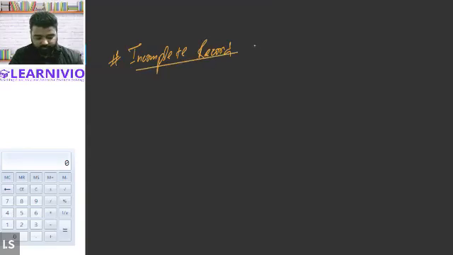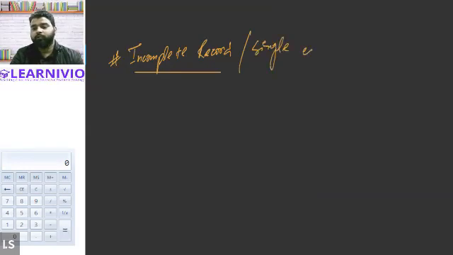What do you mean by the term incomplete record, or you can say single entry system? So what is single entry system, or what is incomplete record?